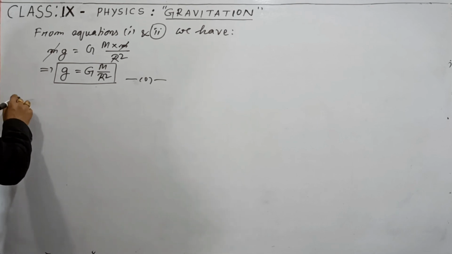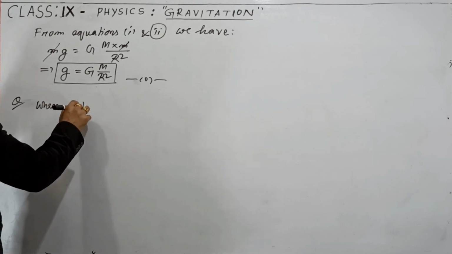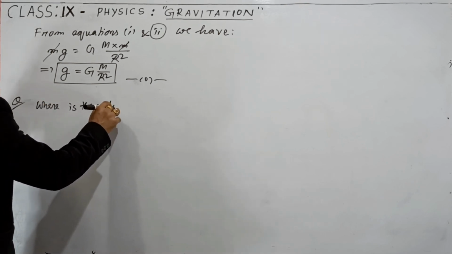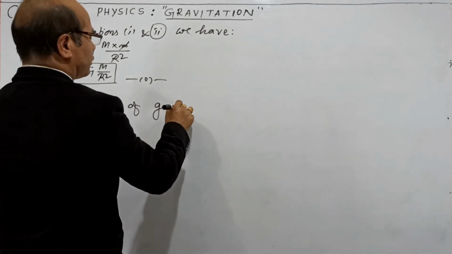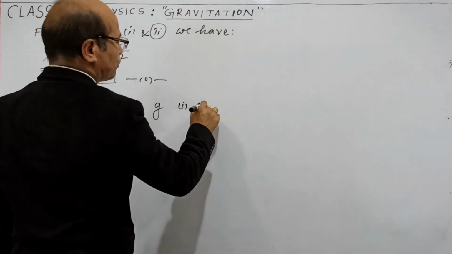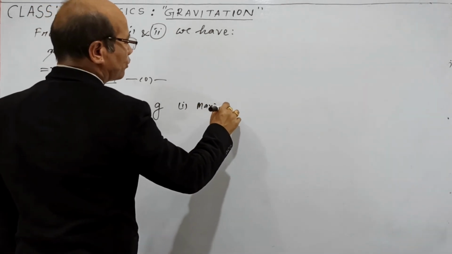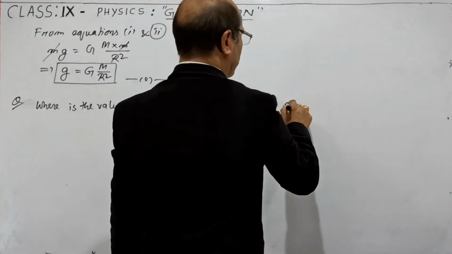Along with the question, let us discuss: where is the value of g, Roman number 1, maximum, and Roman number 2, minimum.